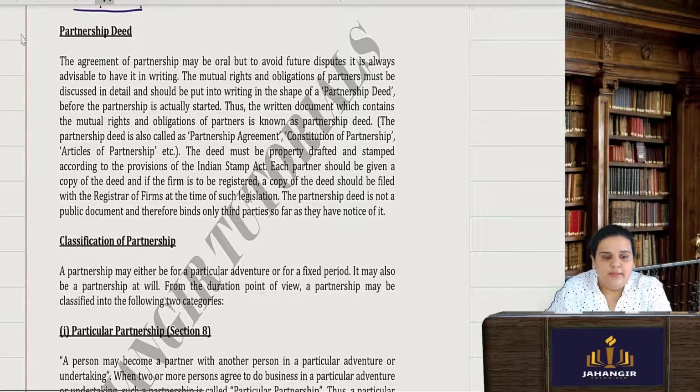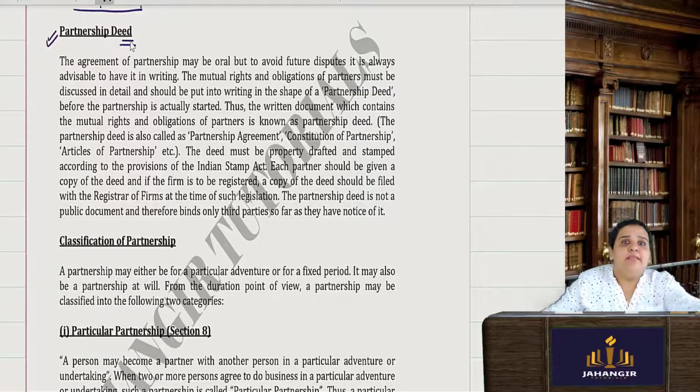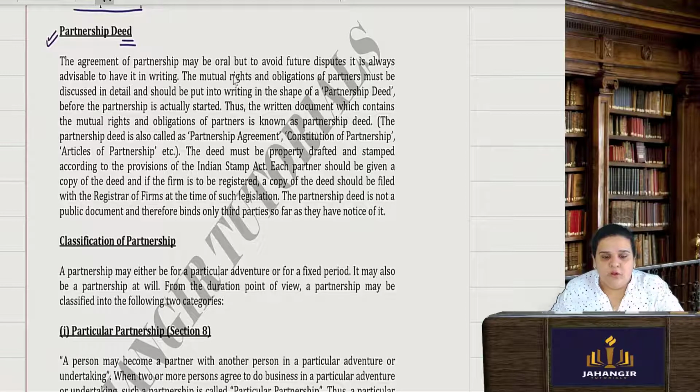Yes, ma'am. Okay. Now moving to the next, partnership deed. Generally, at certain times, partners enter into an agreement orally only. But it is always advisable to put all this in writing to avoid any future disputes.